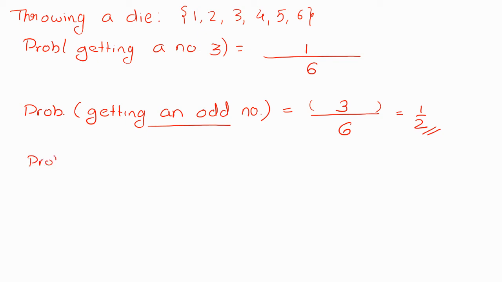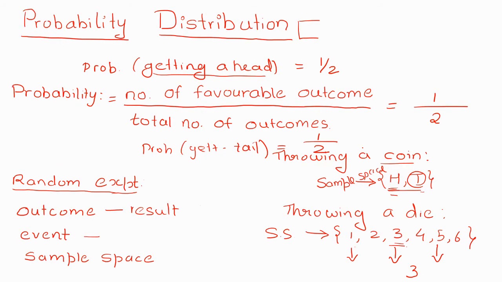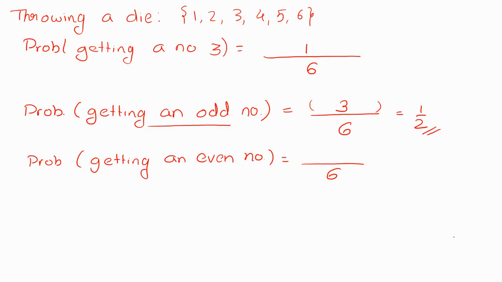Or probability of getting an even number. It will be again the same. The total number of outcomes will not change. It will be 6 as it is. And now in this case, what will be the even numbers? 2, 4, and 6 are the even numbers. That is again 3 even numbers we have. So the probability of getting an even number will be 3 by 6, since my favorable outcomes are 3 in number, so it is again 3 by 6, that is half.